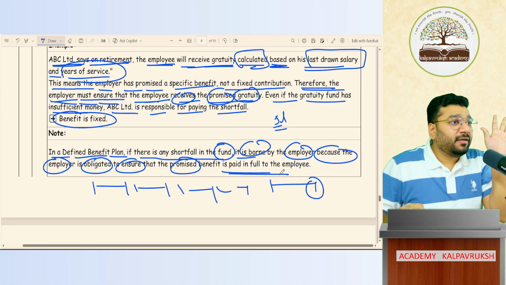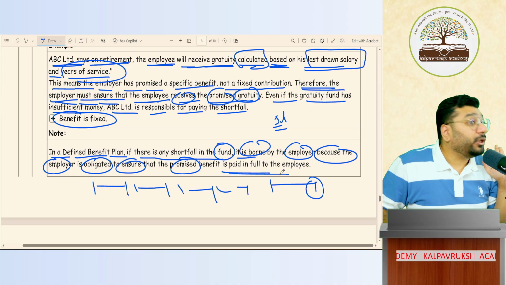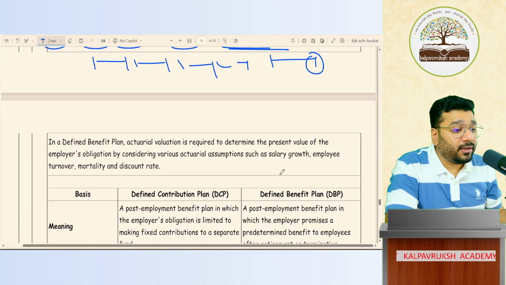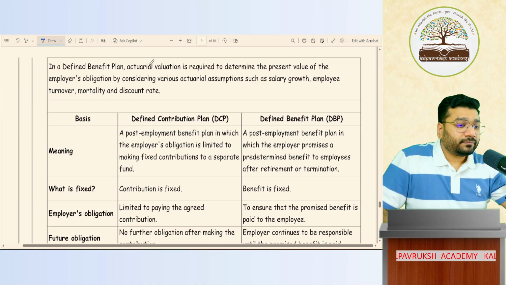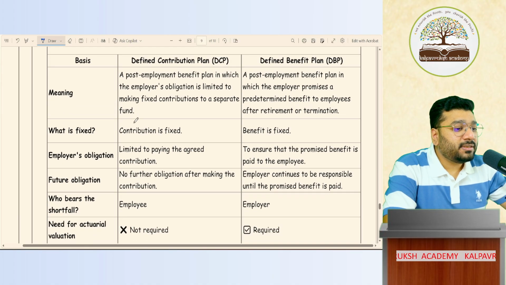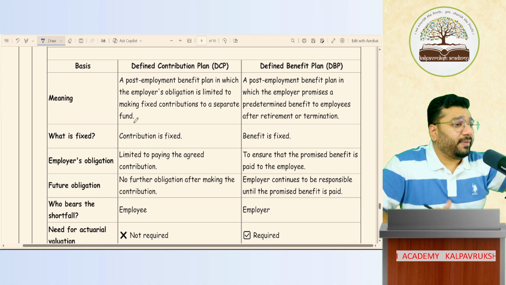You promised how much? 5 lakh. That much has to be paid to him. You cannot run away from your obligation. Got it? Not got it? Since this is not sufficient, I also gave the difference.